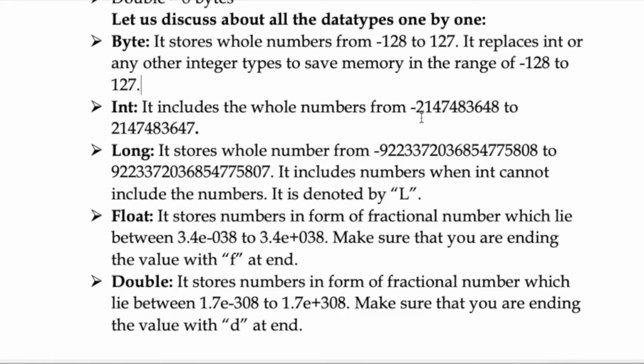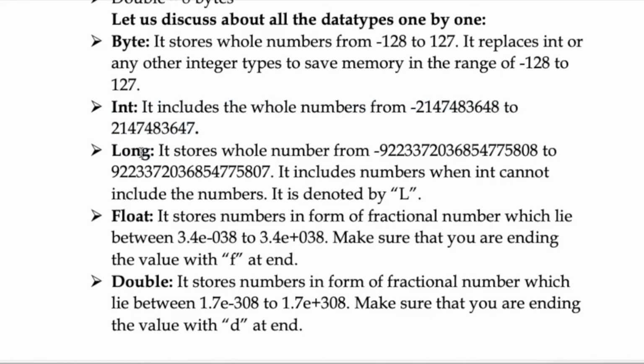Now let us discuss int. It includes the whole numbers from -2147483648 to 2147483647. These are approximate values, just so we can get clarity on how many numbers it is going to take in. So let us check how many digits it is: 1 2 3 4 5 6 7 8 9 10. So 10 digits. If your value doesn't fit, you can use long.